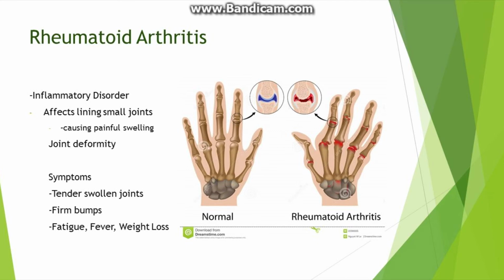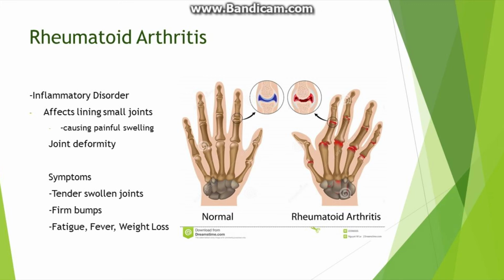The diagnosis for this condition is very tricky because there is no one test that can say if someone has rheumatoid arthritis. Doctors can tell because of the symptoms people are having. This type of arthritis is also very common, with 1% of the whole world population having it. Rheumatoid arthritis affects the lining of small joints, for example in the hands, wrists, and feet, causing painful swelling and stiffness. It can also cause joint deformity in the body part that is affected. The most common body part that people get rheumatoid arthritis in are the hands.